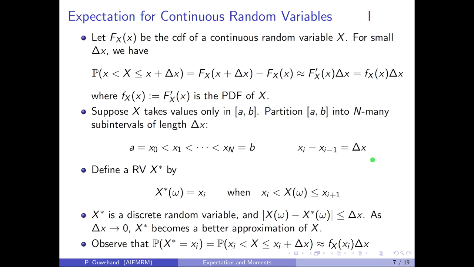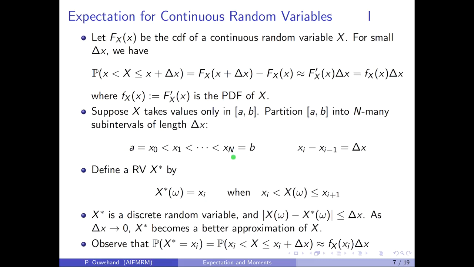We now define a discrete random variable X star, which is supposed to approximate X, as follows. We set X star of omega to be equal to xi whenever X of omega lies between xi and xi plus 1. In other words, we look at the value of X in a particular state of the world. If we see that it lies between xi and xi plus 1, then we set X star equal to xi. In that case, X star is a discrete random variable because it only takes the values x0, x1